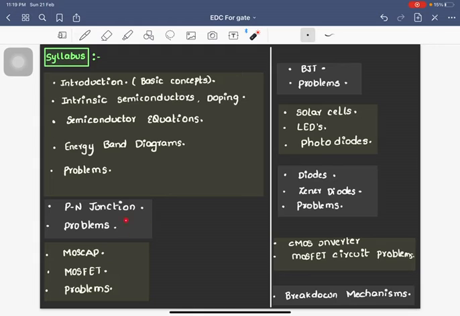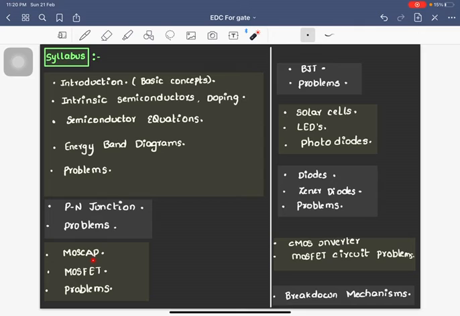And then here we are going to give you a brief idea of how the BJT came into existence, or how the BJT is thought of from PN junctions, but a very brief idea. And then we are going to see the MOS capacitor, because the MOS capacitor lays the foundation for the MOSFET. Here we are going to see topics like inversion, depletion, accumulation, what is flat band voltage, what is body effect, what is body coefficient, and what are the linear region, cutoff region, and saturation region.